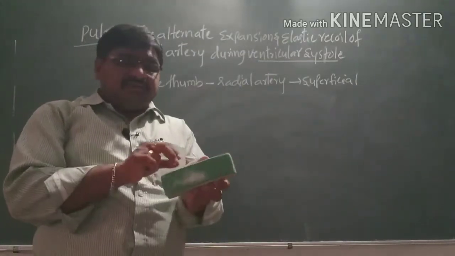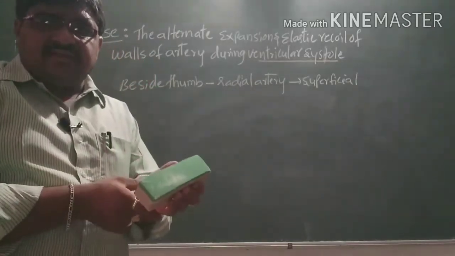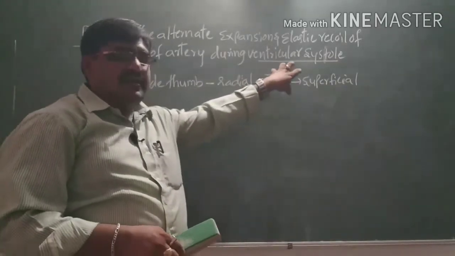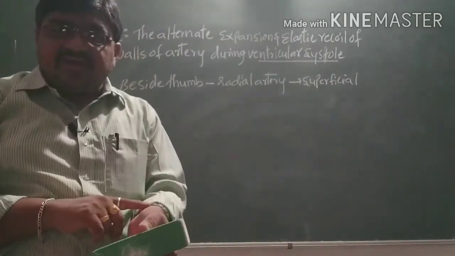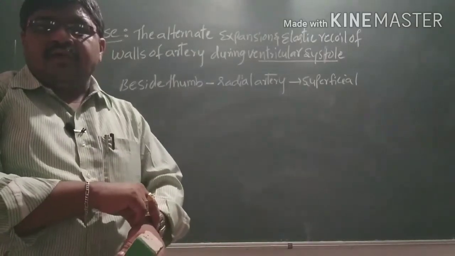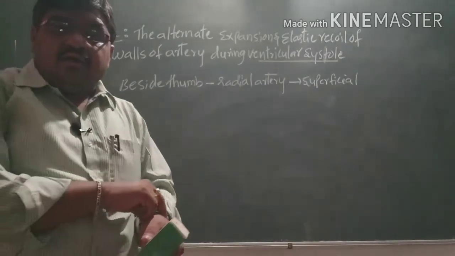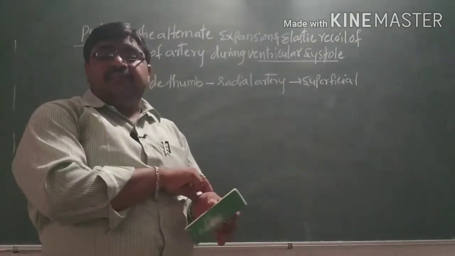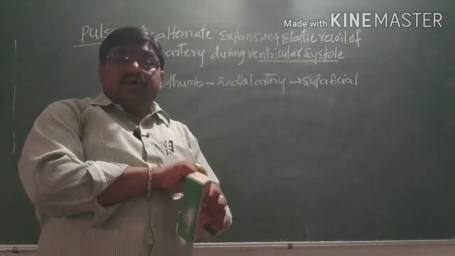In the wrist beside the thumb we have the radial artery, on the uppermost layer.